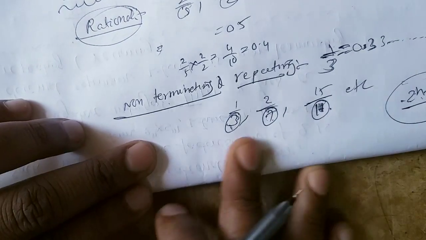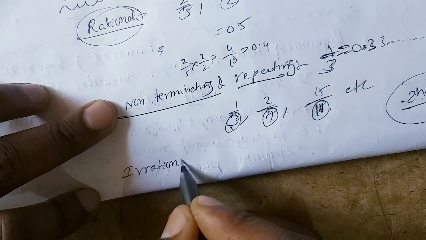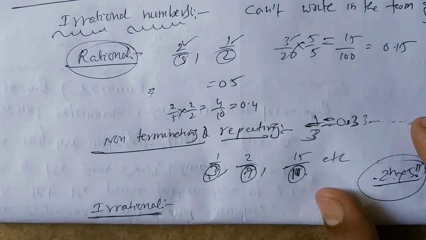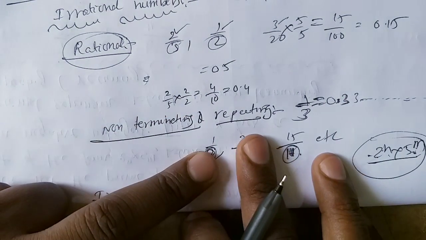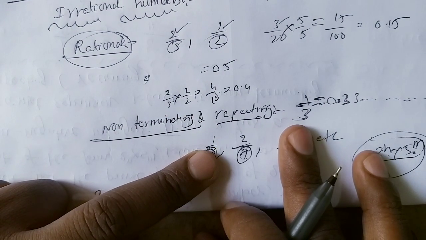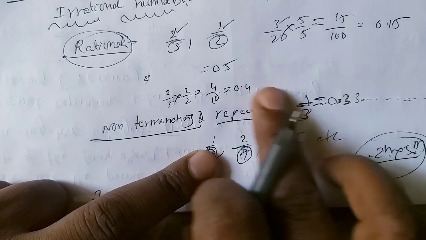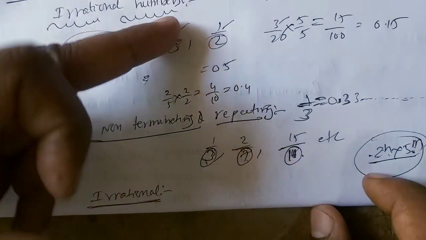Now, what about irrational numbers? If you expand irrational numbers into decimal form, what kind of form will you get? Rational numbers either terminate, otherwise they are non-terminating repeating. Irrational numbers should not follow the first one or the second one.